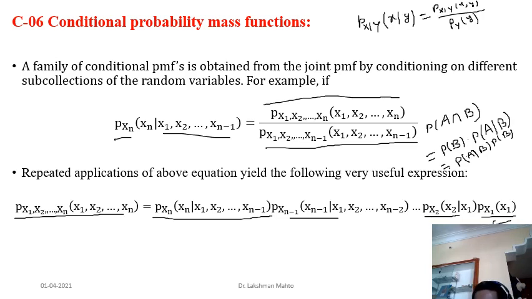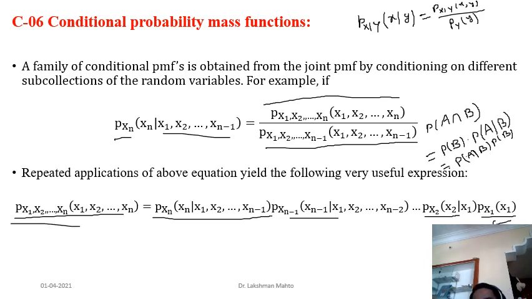Then if you have already seen X1 and X2, based on that you can find the conditional probability mass function of X3. Then go forward and find the conditional probability mass function of X4. Likewise you can find the conditional probability mass function of Xn, and take the product of all those, and that will give your joint probability mass function.